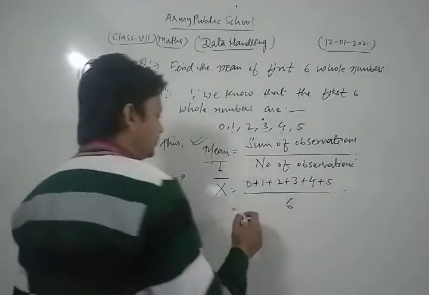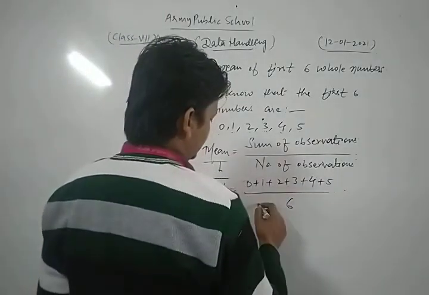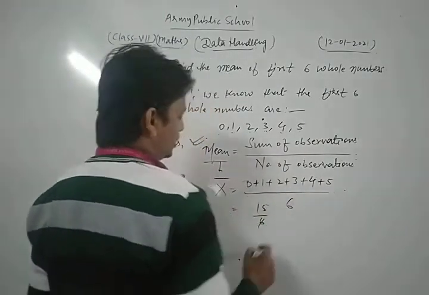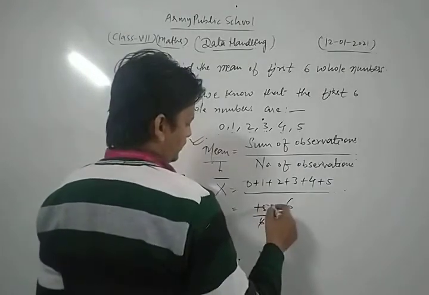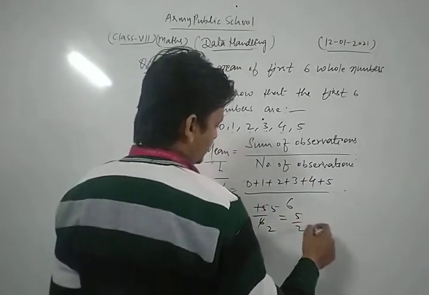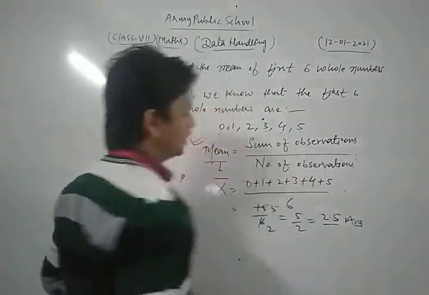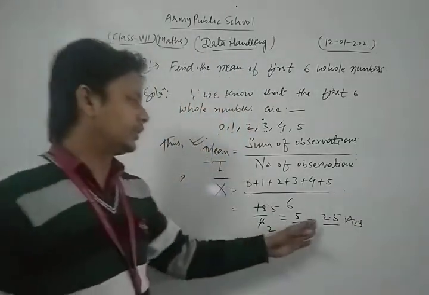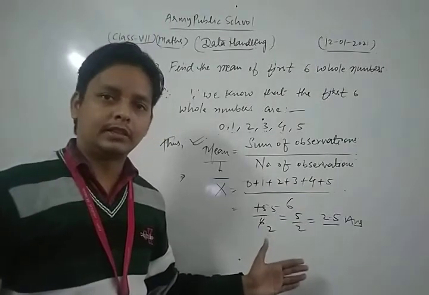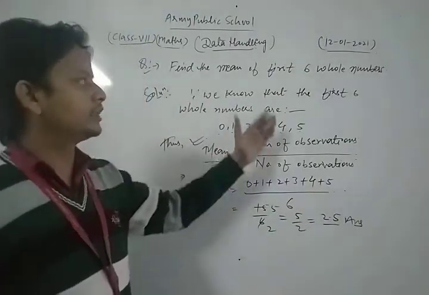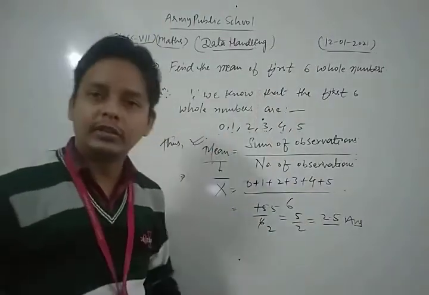After solving, this is 15 upon 6, that is 5 by 2, which is 2.5. Thus, this is the required solution. Hence the mean of the first six whole numbers is 2.5.